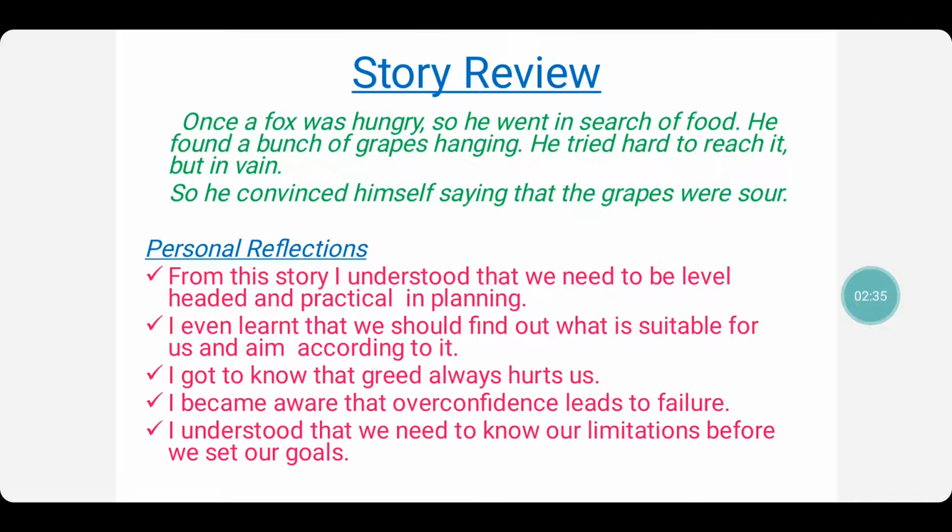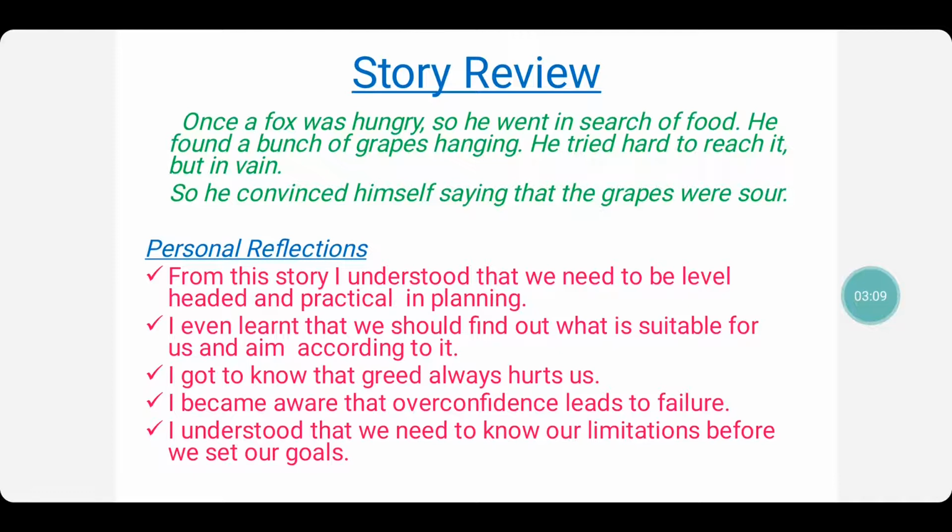Let's see. Story review. Once a fox was hungry, so he went in search of food. He found a bunch of grapes hanging. He tried hard to reach it, but in vain. So he convinced himself, saying that the grapes were sour. So this is what the entire story is. The child has written it in 2 to 3 sentences, that is, trying to reach the grapes and being unable to reach them. He says that the grapes were sour, and he ignores them and goes away from there.